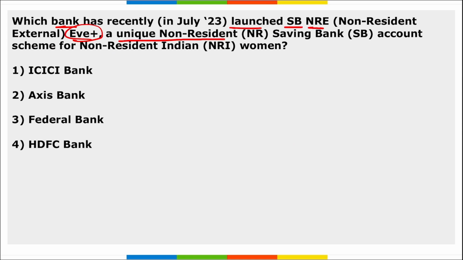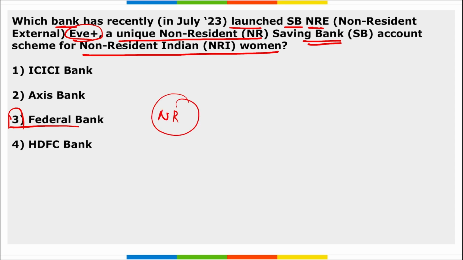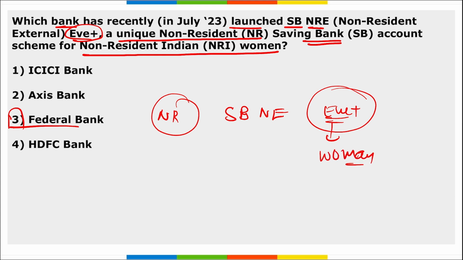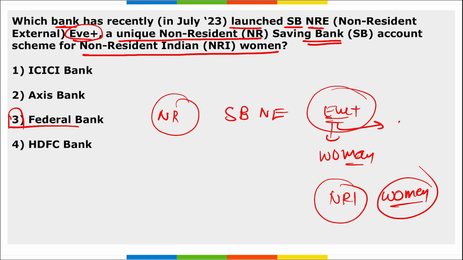Right. Next, which bank has recently launched SB NRE Eve Plus, a unique non-resident saving bank account scheme for non-resident Indian women? It is your Federal Bank. I repeat, Federal Bank Limited. They have launched this unique NR saving bank account scheme that was named SB NRE Eve Plus, correct? And as the name Eve suggests, it is for women. This scheme will provide a variety of benefits and will enhance the financial journey of NRI women. As the name suggests, Eve is for women, Adam is for men. You should know this, this is general knowledge.